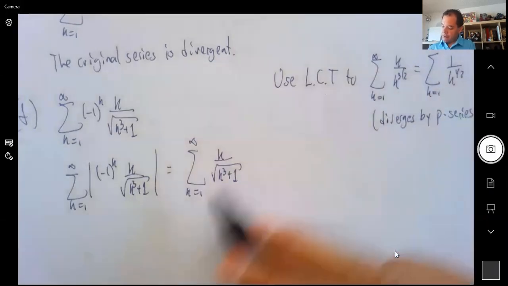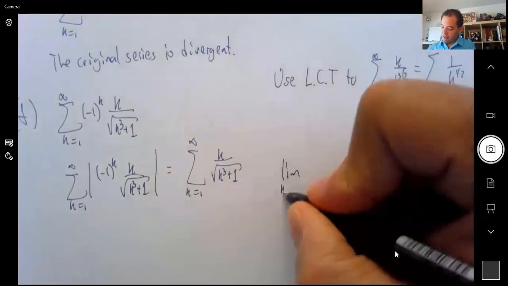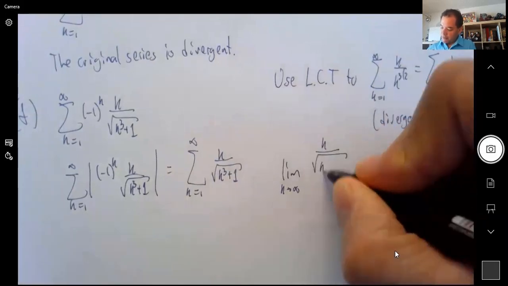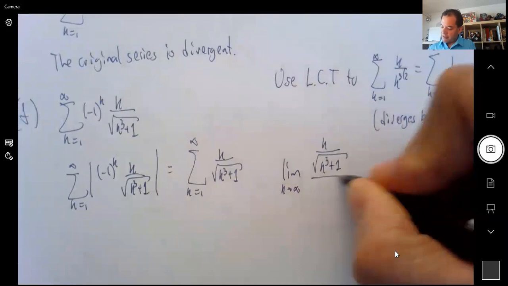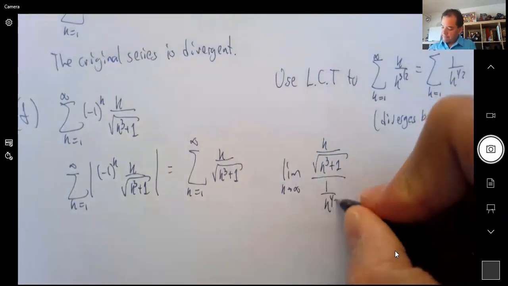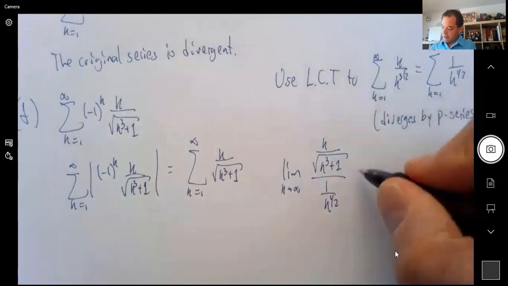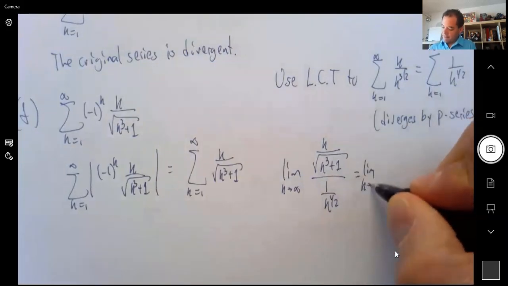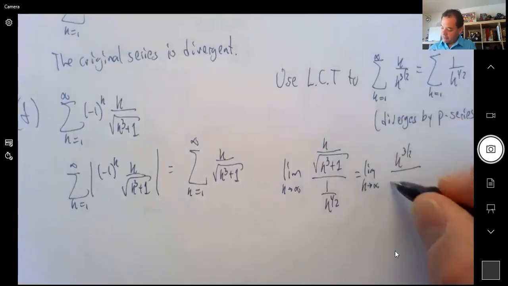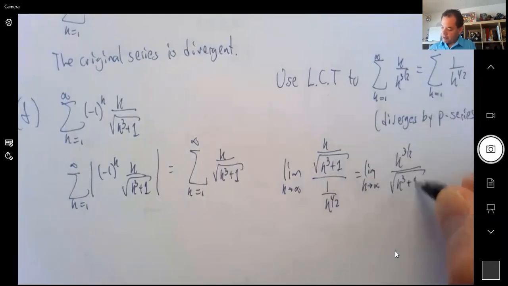So now we do the limit comparison test. So we need to do the limit when k goes to infinity of k over the square root of k cubed plus 1 divided by 1 over k to the 1/2. We simplify this, it'll become k to the 3/2 over the square root of k cubed plus 1.